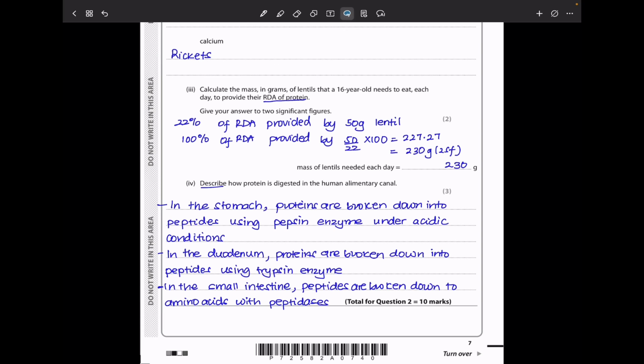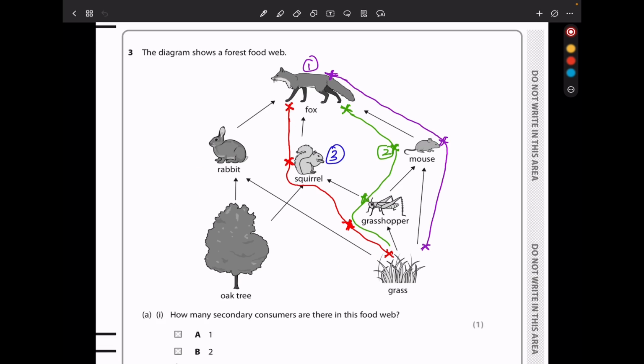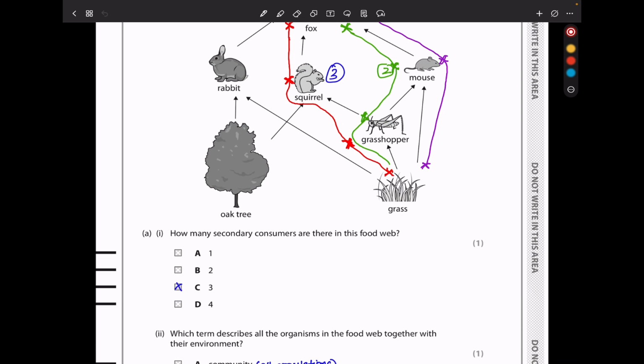Let's continue to question 3. Question 3, the diagram shows a forest food web. So this is the food web, and we can see there are many components and there are many food chains. They say, how many secondary consumers are there in this food web?